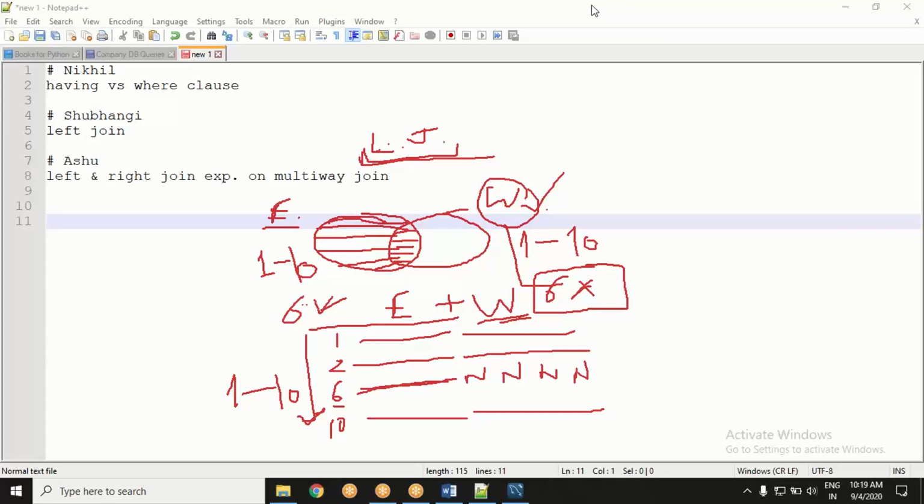Right join. Now what is right join? Right join is just another version of left join. This time you may demand a right join. All the records of the right table should appear, whether there is a match or not.